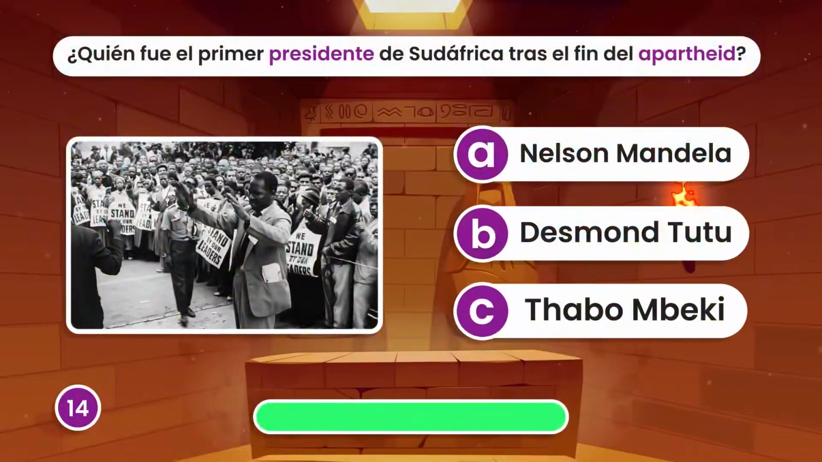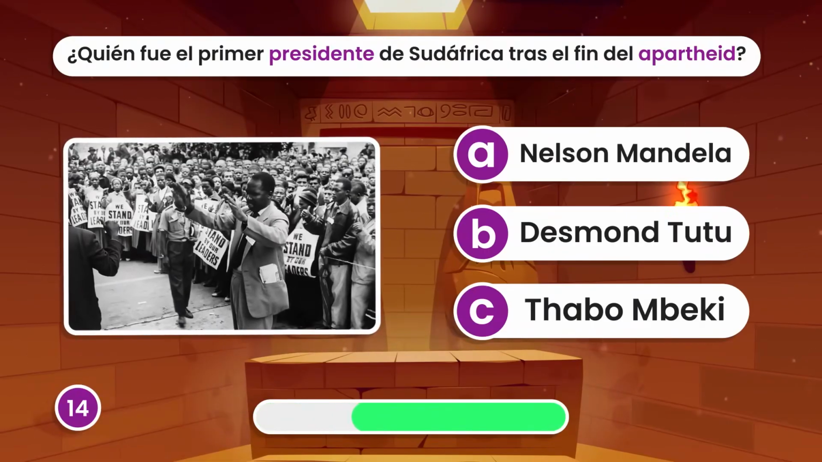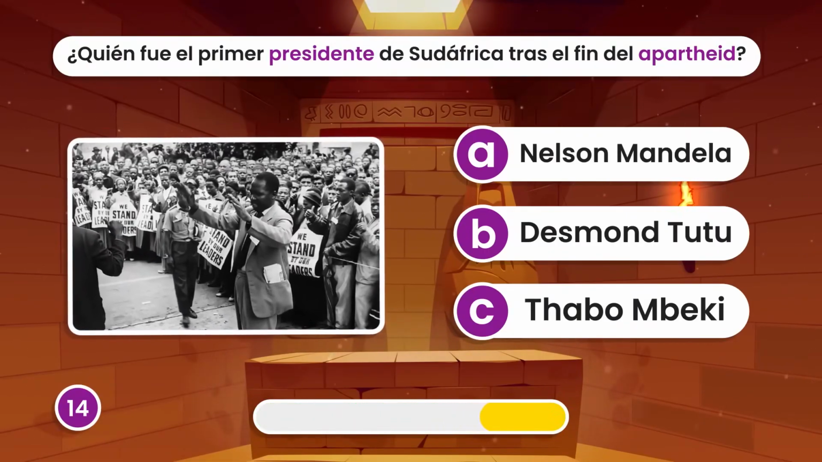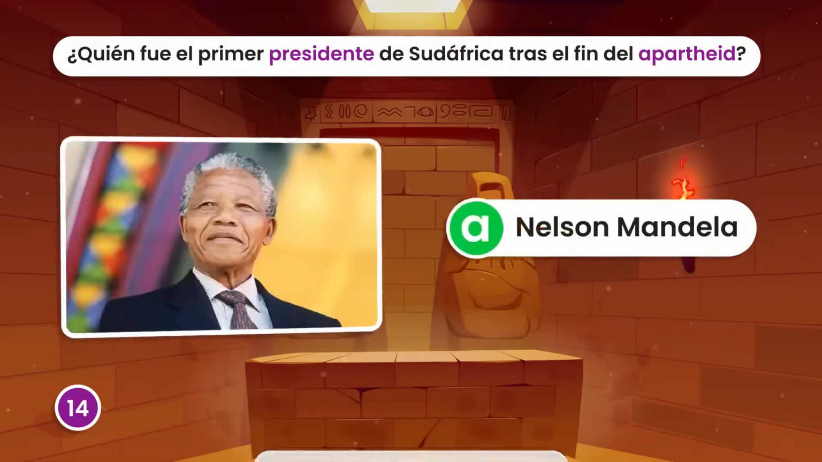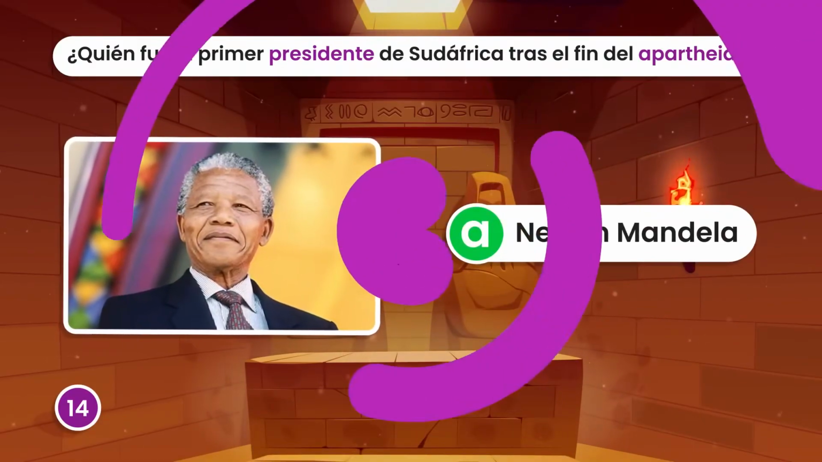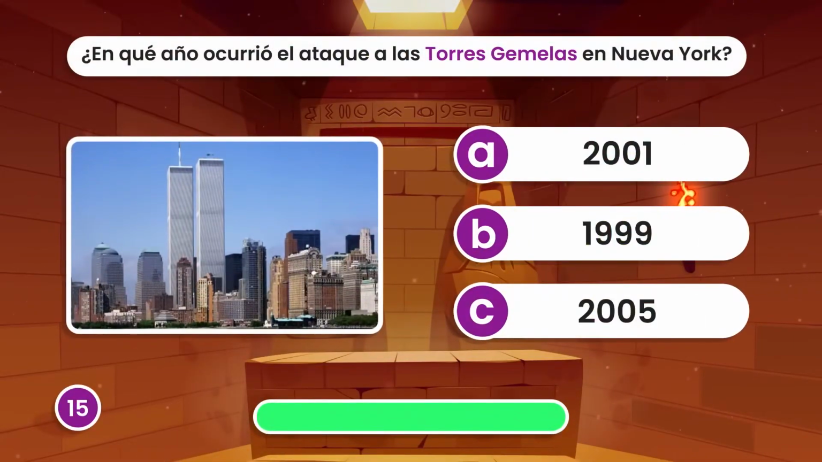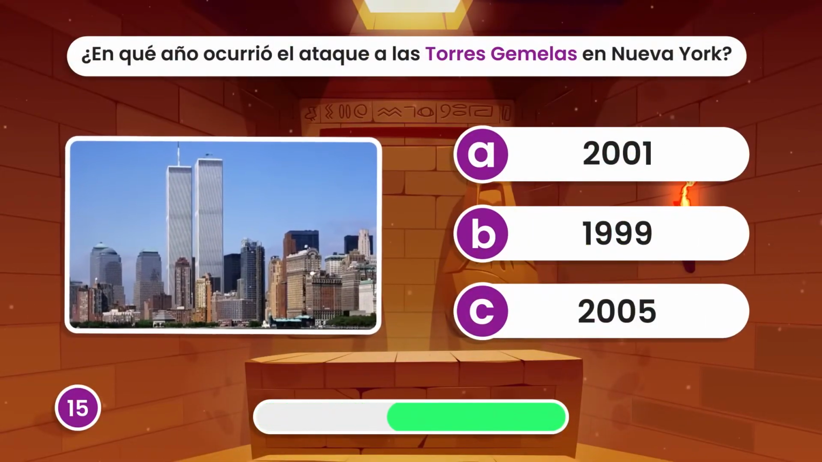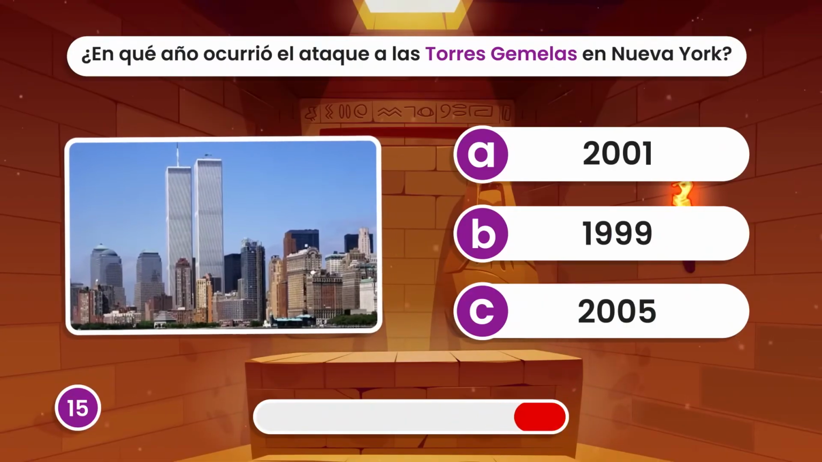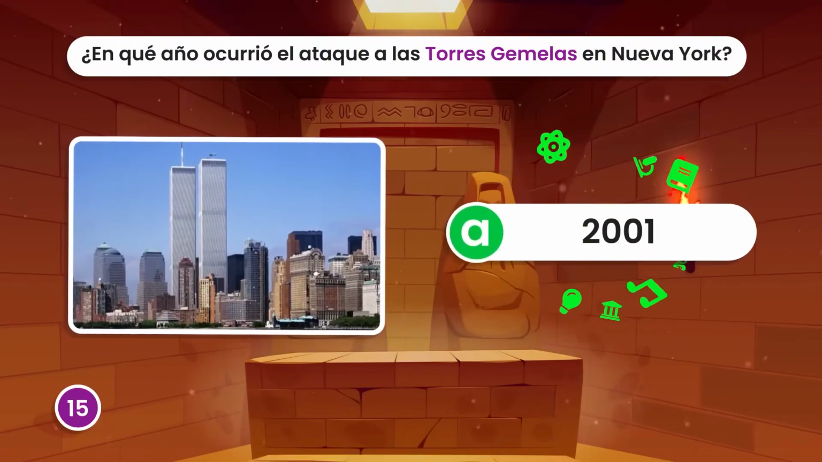Who was the first president of South Africa after the end of apartheid? Nelson Mandela. In what year did the attack on the Twin Towers in New York occur? In 2001.